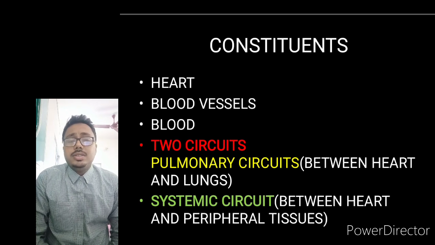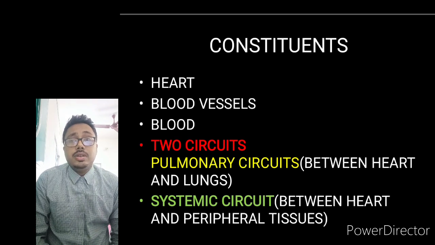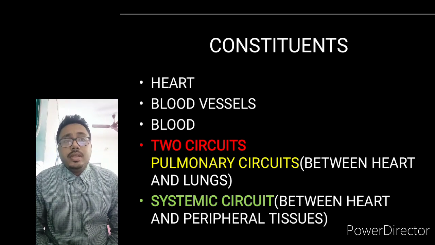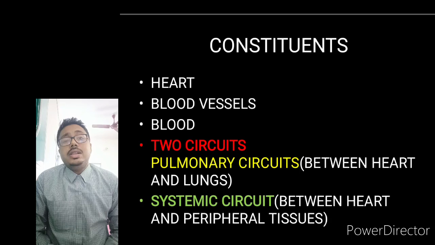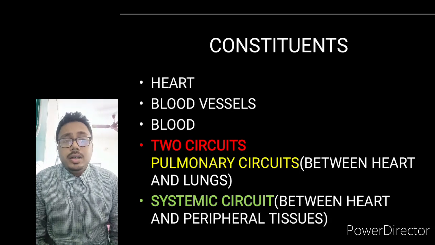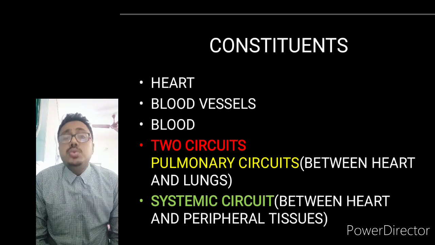Now see, what does it transport? It transports food, nutrients and oxygen. The main things are the oxygen and the nutrients by which we are surviving. Now, the transport mechanism is with the help of blood vessels, and the thing which is getting transported is known as blood. It happens with the help of two circuits.